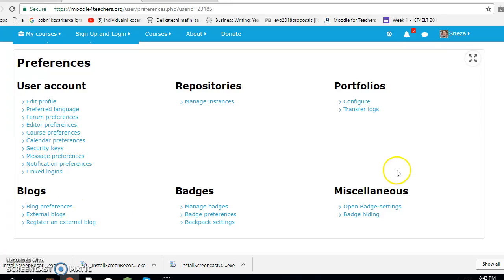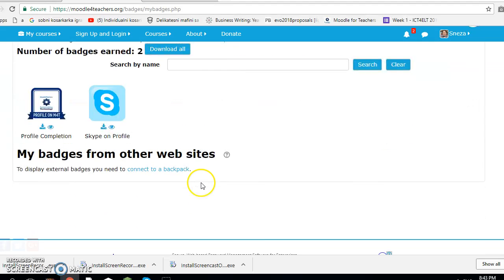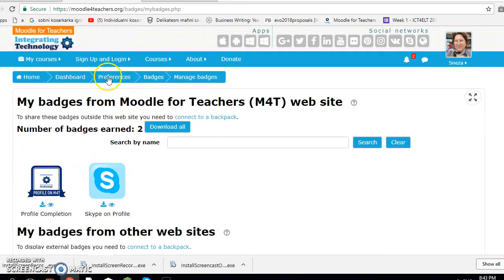In the preferences here you have a lot of options to play with your profile, to change language, editor preferences, and so on and so on. What I only want to show you here is that by completing this profile of mine, actually I got 2 badges.